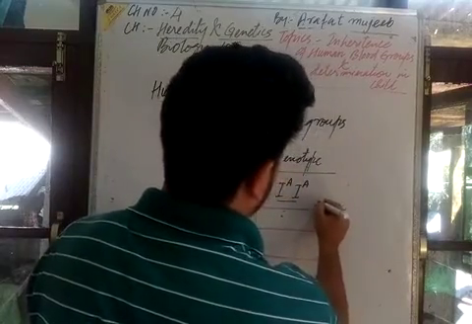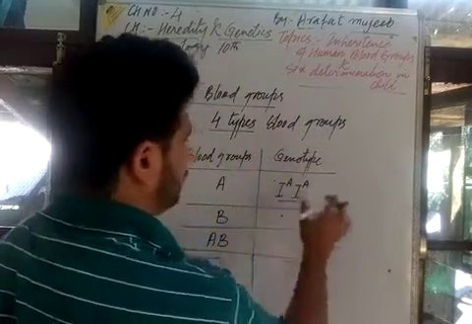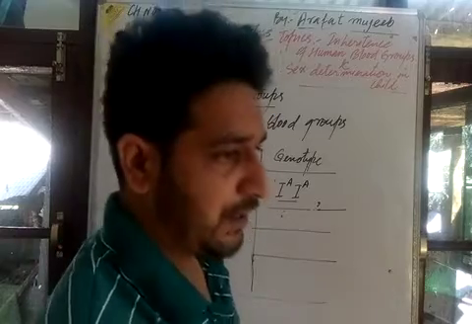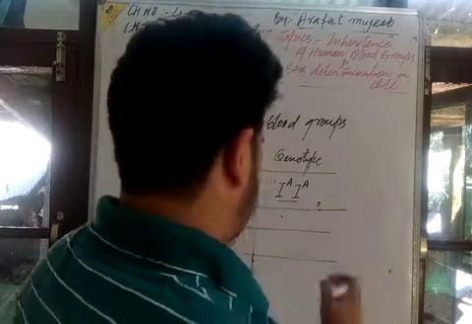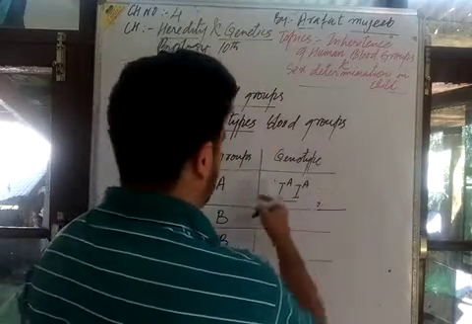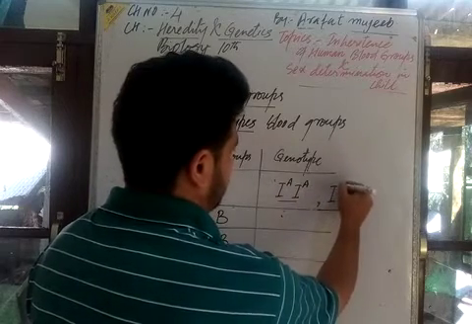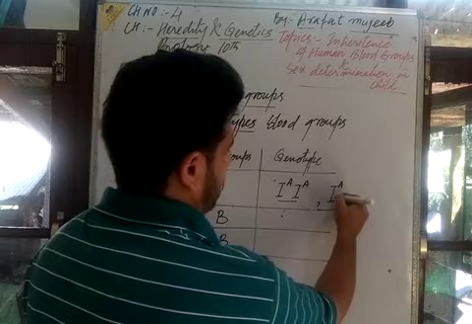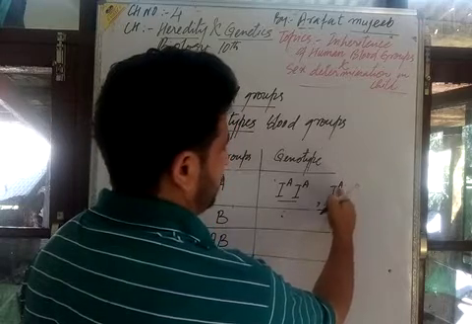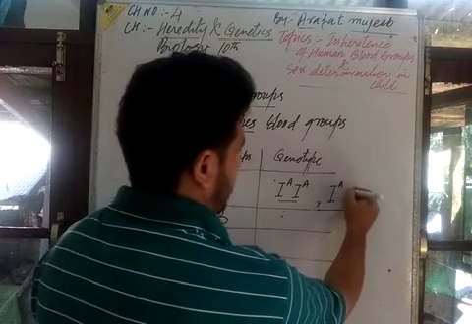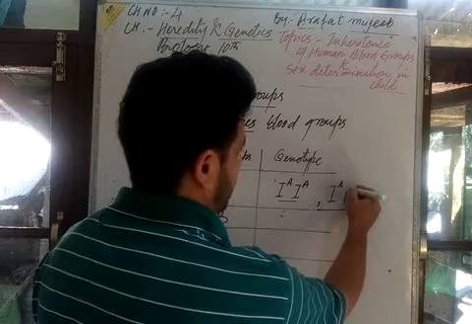There can also be another type of gene pair to maintain blood group A: the pair of alleles capital I superscript A and small i.